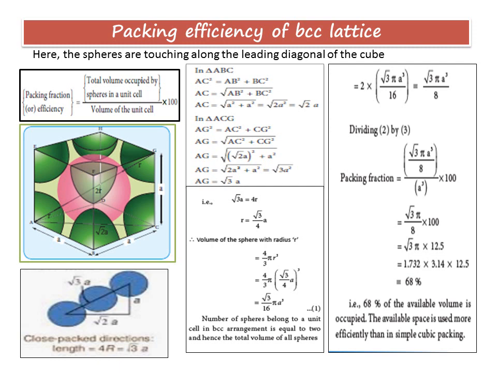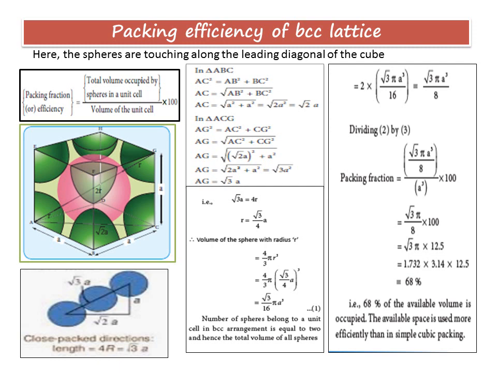But if you see the body diagonal, it connects 3 atoms. The first atom, that is A, from A if you see, the green atom has radius R and the pink atom has diameter, that is it is connecting 2 radius, that is 2R, and you have one more R. So R plus 2R plus R will give you 4R. That is AG is equal to root 3 a. Here again you are getting 4R. So root 3 a is equal to 4R. Our radius R is equal to root 3 by 4 into a.